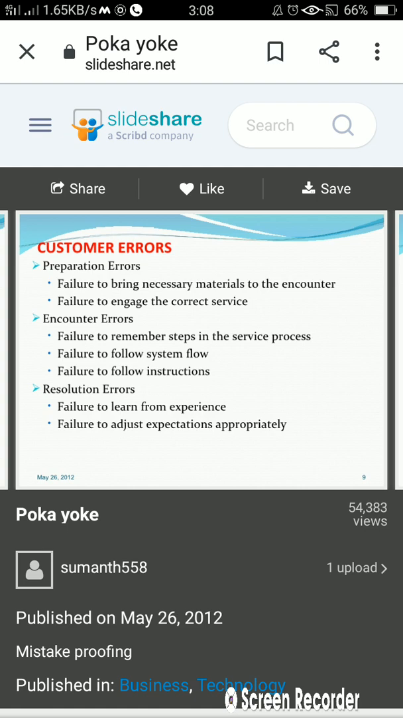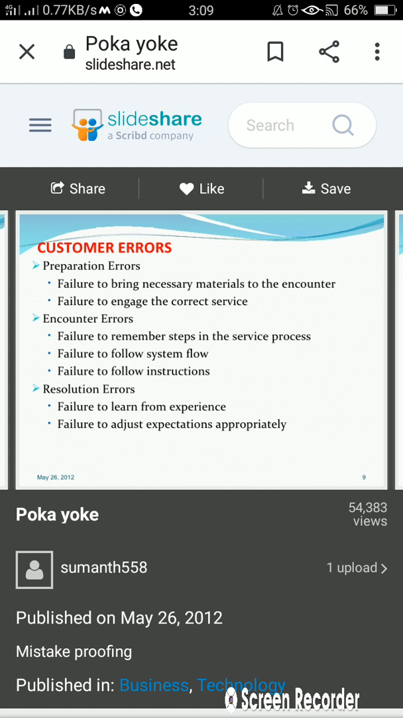Whatever the service process we have, if it fails or doesn't remember the process or steps, then it will come into encounter errors. Then failure to follow system flow means we have already decided the system flow, one after another whatever the operations are going to perform, but the system is not following the same sequence, then it will come in the picture of encounter error. Then failure to follow instructions, this will also come in consideration with encounter error.